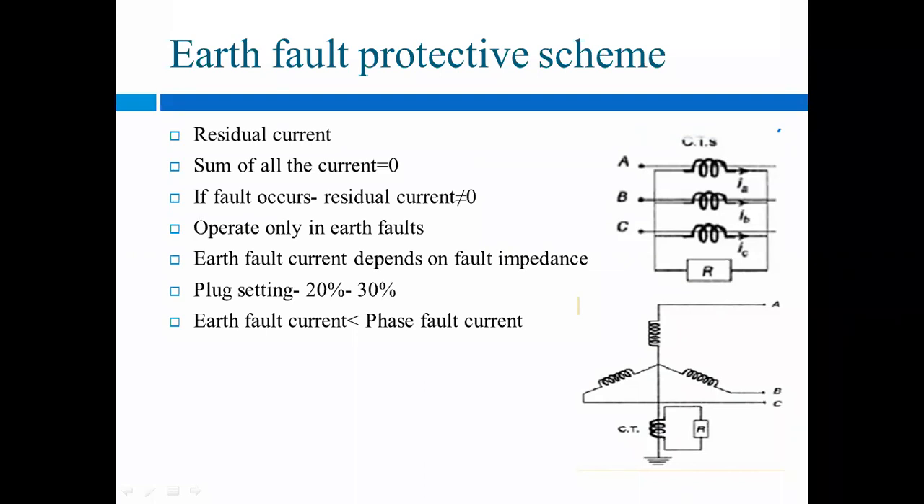Can we proceed further? Note a few points and diagrams.